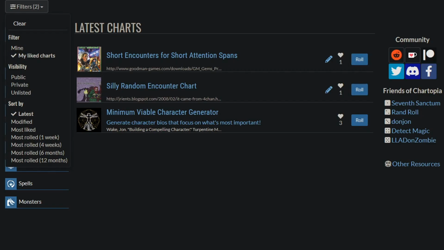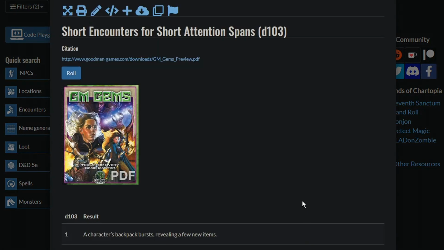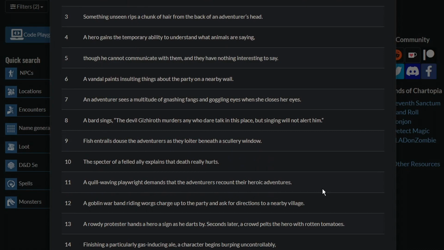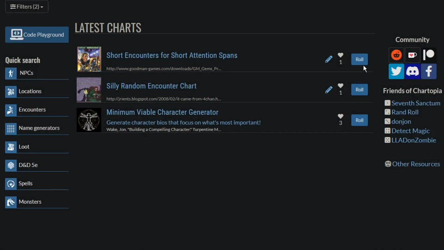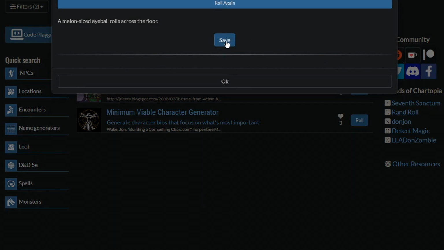If you're really just unsure as to where you want to take things next, or your character is at a place where there's nothing really going on at the moment, there are a few things that can help you. There are lots of random encounter tables, but there are 2 that I particularly like that I have created at Chartopia. The first one is short counters for short attention spans. These are fun little off-the-cuff things, kind of slice of life things. A hero gains a temporary ability to understand what animals are saying. Things like that. I'm going to do a few rolls to give you some examples.